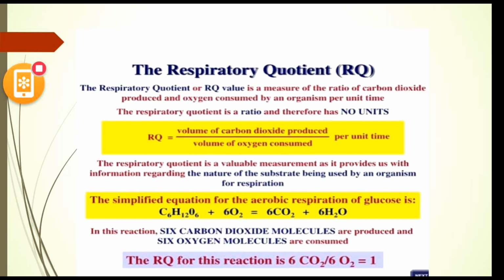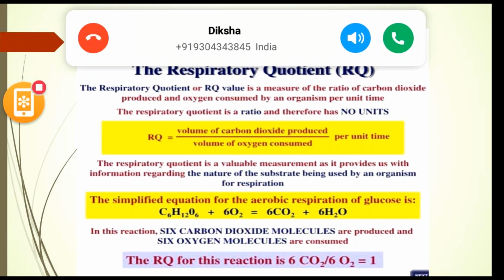Here the respiratory quotient value is 1: 6 molecules of oxygen consumed and 6 molecules of carbon dioxide released. When we take fatty acid, the RQ value is less than 1. If we take palmitic acid, the RQ value will be less than 1. So, next slide.